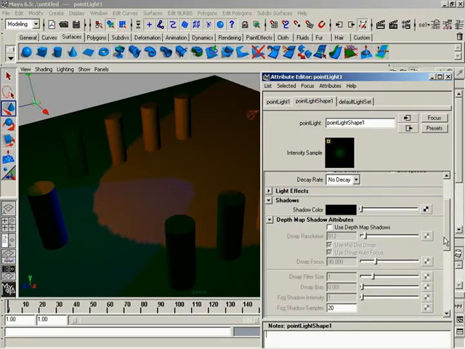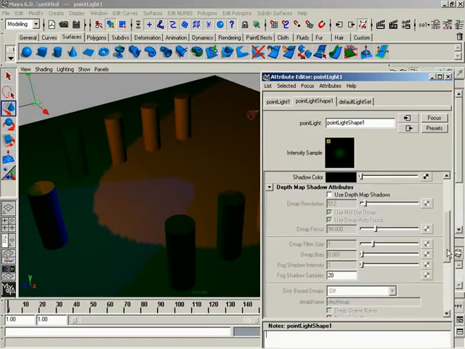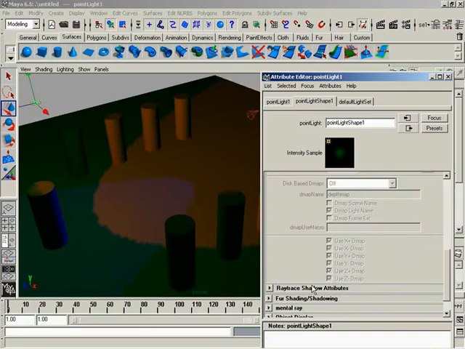That's right. But basically, depth map shadows is going to generate a depth bitmap that's used in determining where shadows will be. It's not quite as crisp as what you will get from ray trace shadows, where with ray trace shadows we're actually tracing the beam of light out of the point of emission from the light. But naturally, it's going to be a whole lot faster. When we start dealing with ray trace shadows, then we start dealing with very accurate shadows, very sharp shadows. That's pretty much all I want to say at the moment.